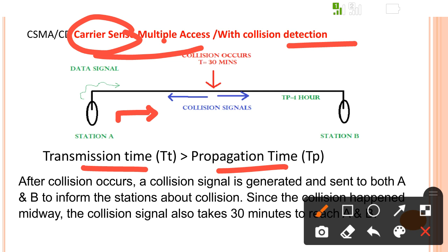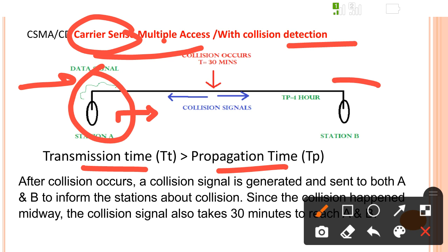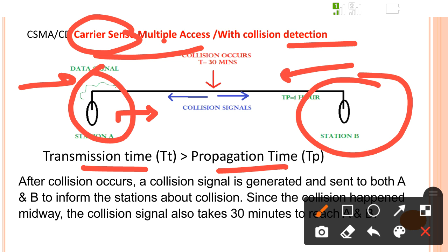Now suppose station A wants to transmit data to station B, so first of all it senses the medium. If the medium is free, the medium is idle, station A starts sending the data. At the same time, station B also wants to send data to station A, and it senses the medium. If the medium is free, station B also sends the data towards A.